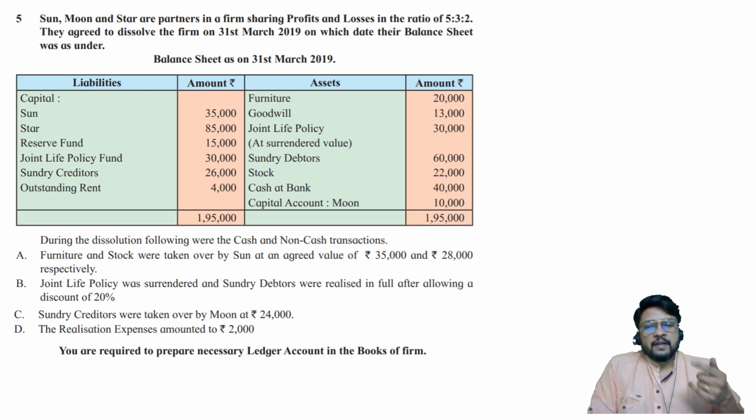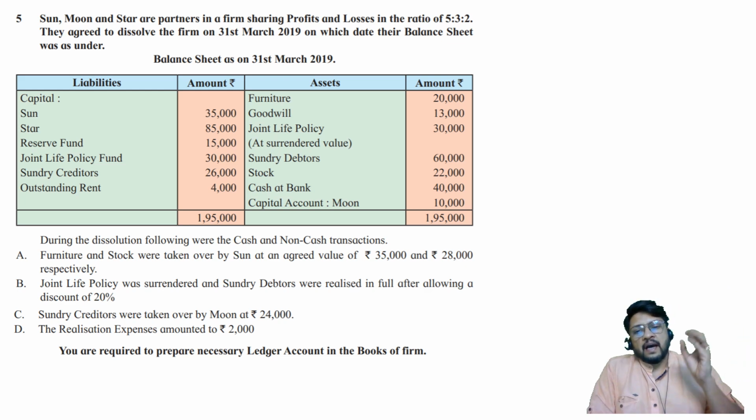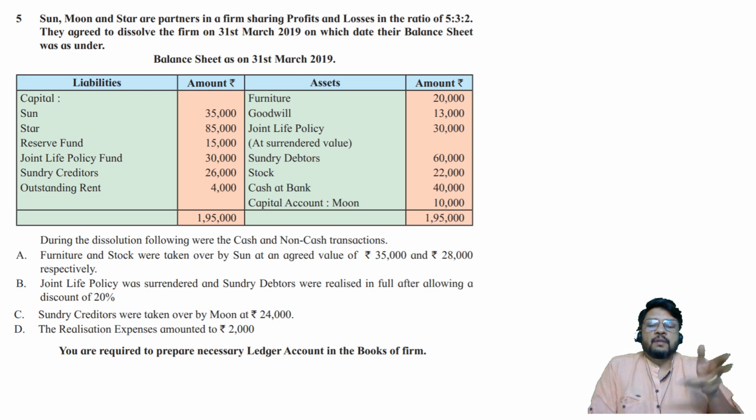Whereas if after purchasing an insurance policy, it so happens that instead of completing the entire term of the policy, in between the policyholder is in urgent need of cash, therefore the policyholder approaches the insurance company and asks the insurance company to cancel the policy before the term is complete and give whatever money is possible, then such amount which is received before the completion of the term of the policy is called a surrender value, because you have surrendered the policy, you have returned the policy, and then you are asking the insurance company to give whatever money is possible. That amount is called a surrender value.